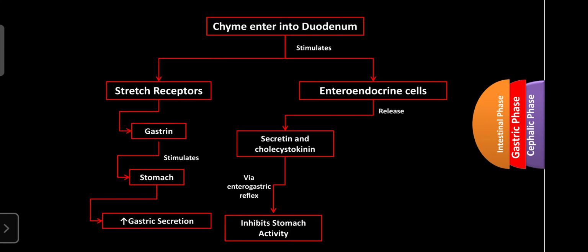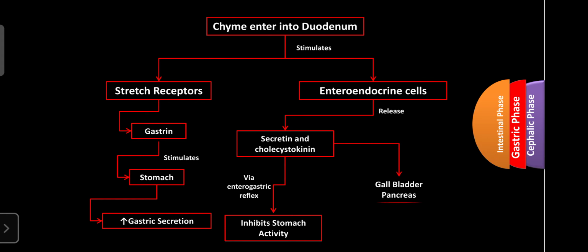Okay, this is also the intestinal phase, where it can control the entry of food from the stomach into the duodenum after the duodenum is filled completely with food, because we also require more time, about 6 to 8 hours, for digestion of food. Up to that time we do not feel hungry, our stomach looks full, and our belly can feel the fullness. So that is due to the intestinal phase, or inhibition of the stomach activity.